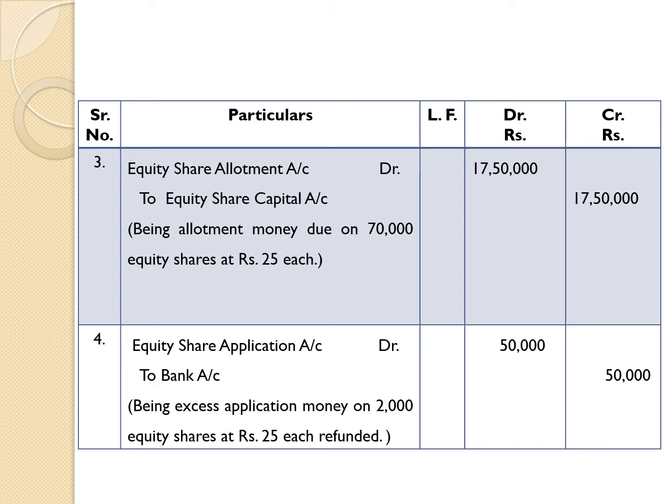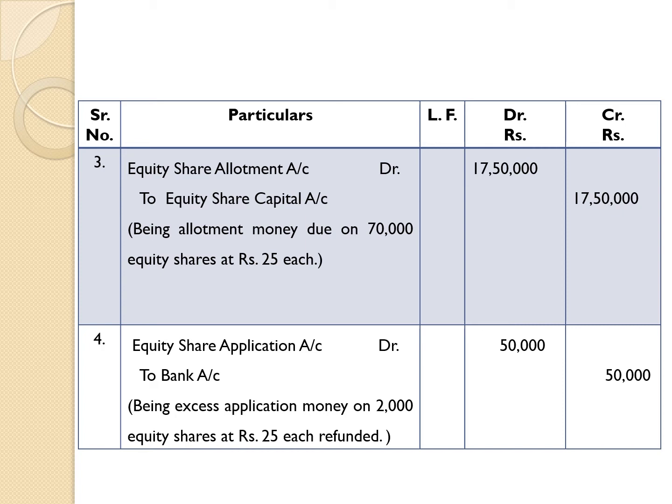So this 50,000 amount is refunded. While passing the journal entry about refund of excess application money, we record: equity share application account debit 50,000 to bank account 50,000.